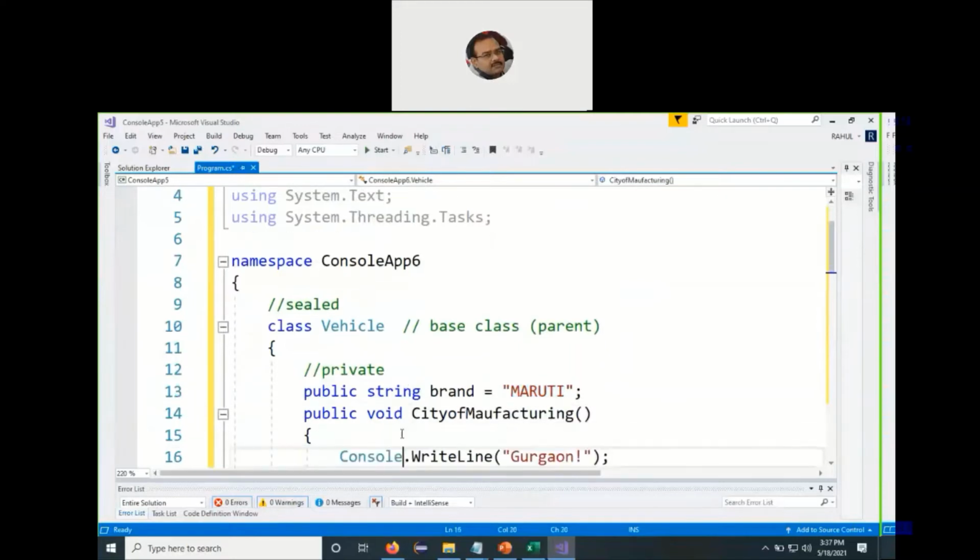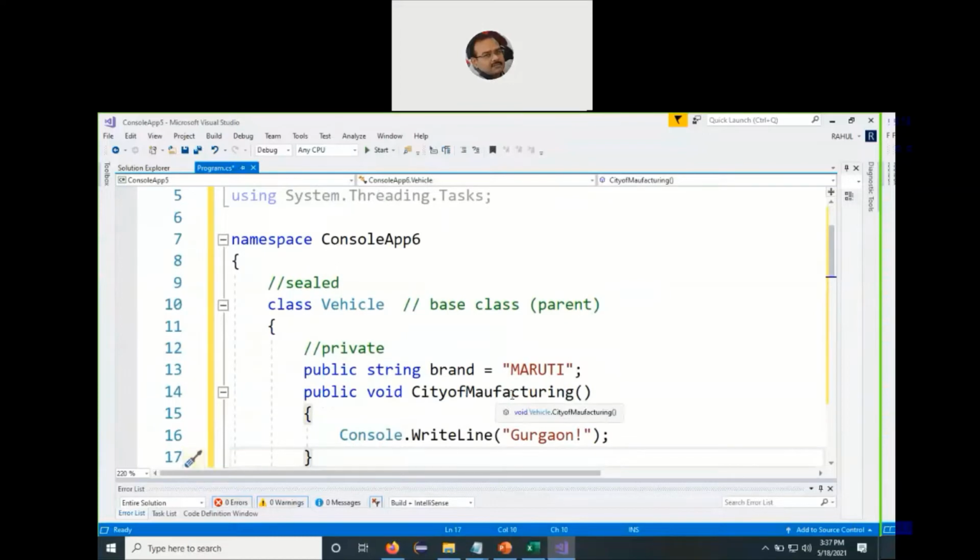Then we define a function called CityOfManufacturing. So public void CityOfManufacturing. Let's correct the spelling. Then we display, we all know the maximum number of Maruti cars are rolled out from the Gurgaon plant, the Manesar plant.